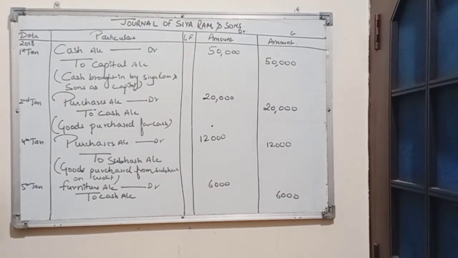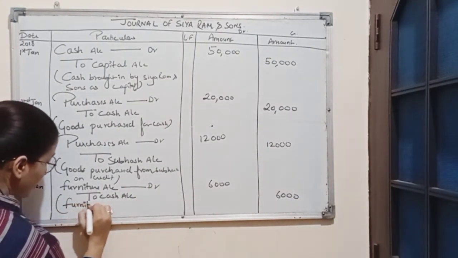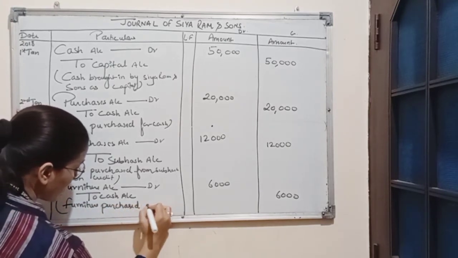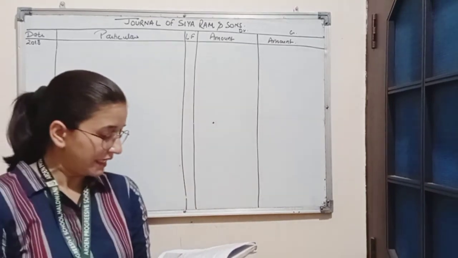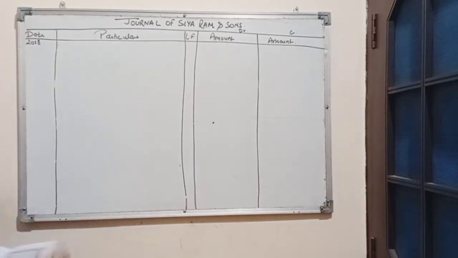Narration for this transaction will be furniture purchased on cash. Now, next transaction is paid cash to Subhash, 10th January.